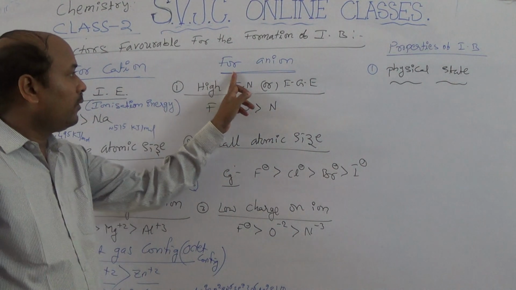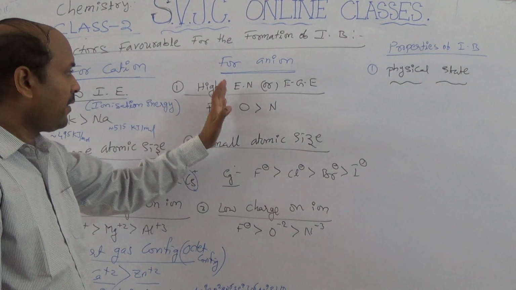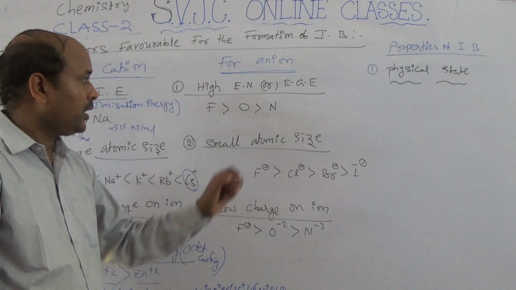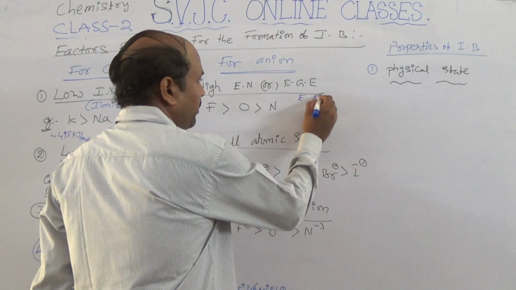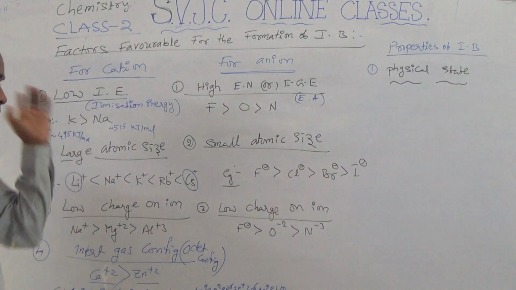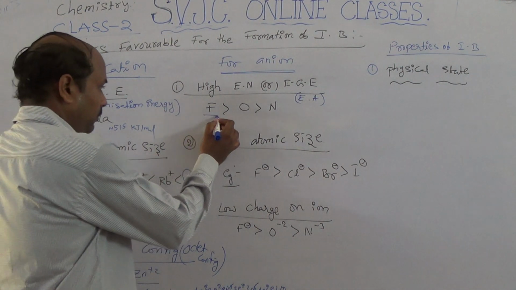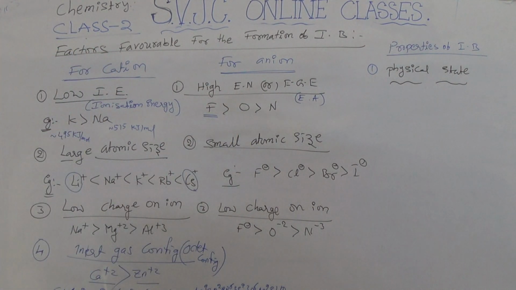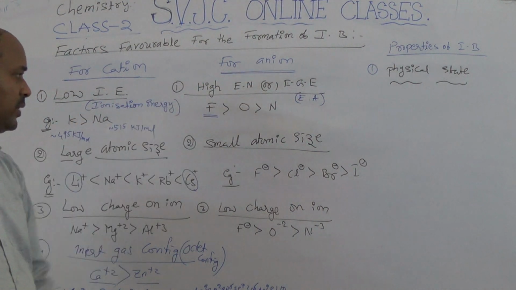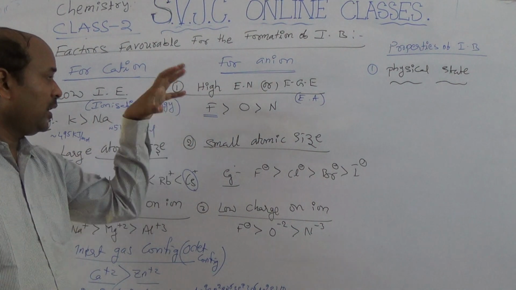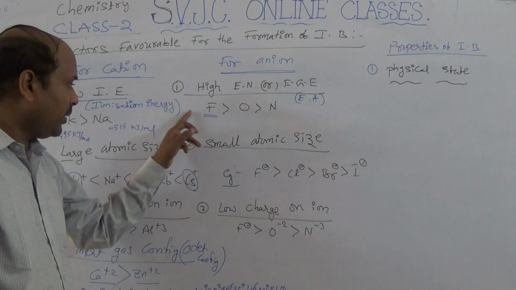The next one is formation of anion. In that one, the elements which have high electronegativity or electron gain enthalpy. I think you know electron gain enthalpy means electron affinity. Among fluorine, oxygen and nitrogen, fluorine has the highest electronegativity value, so it easily forms anions. The atoms which have high electronegativity nature easily form anions. And the best example is this one.